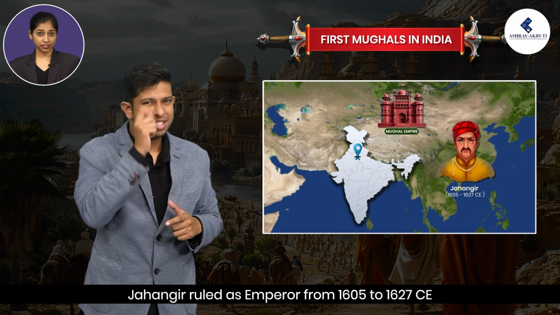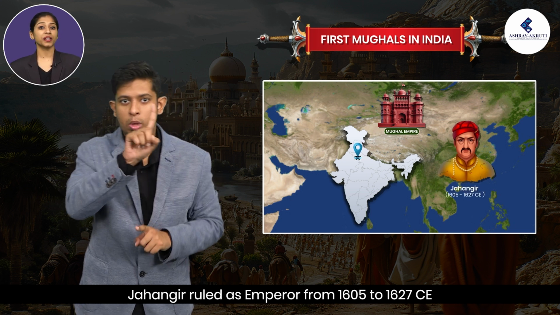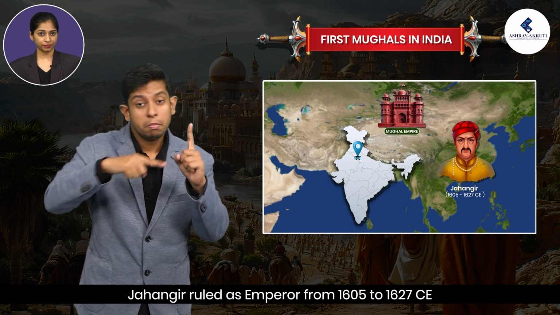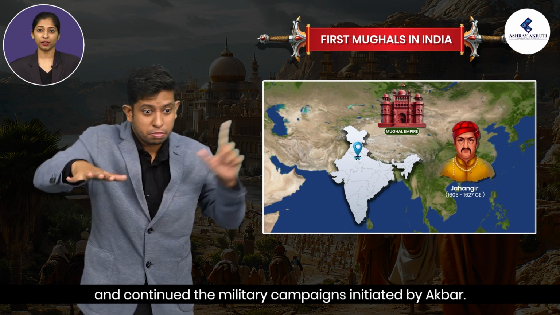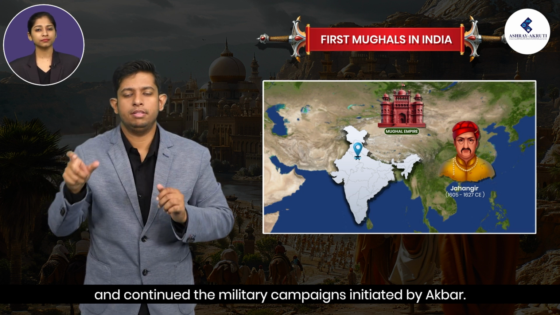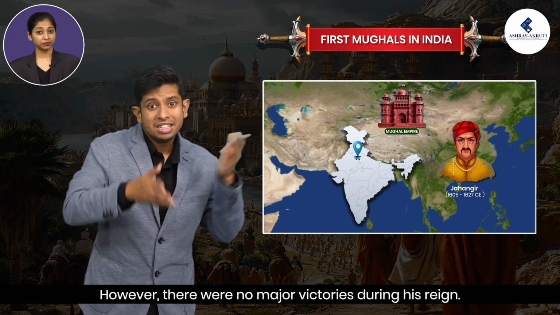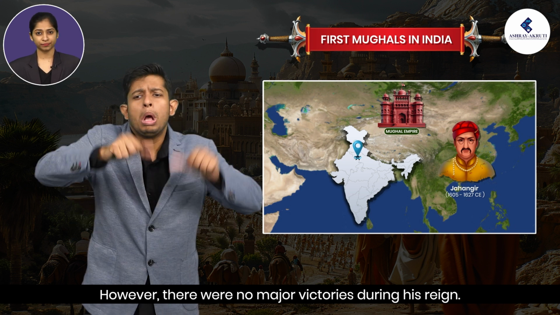Jahangir ruled as emperor from 1605 to 1627 CE and continued the military campaigns initiated by Akbar. However, there were no major victories during his reign.